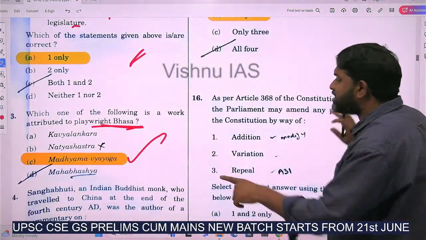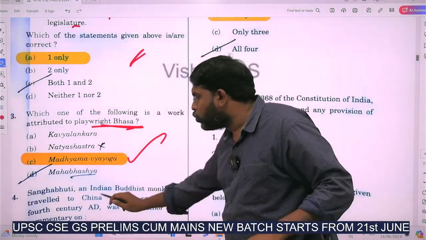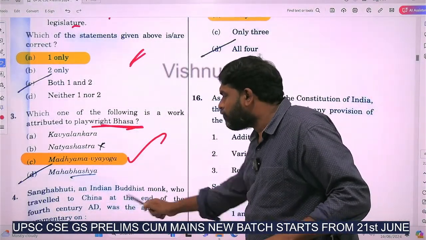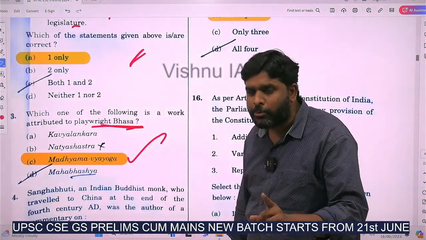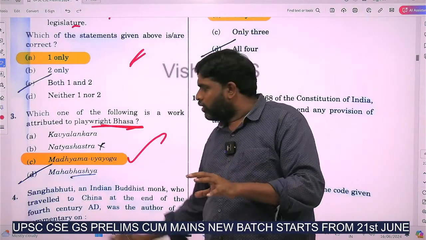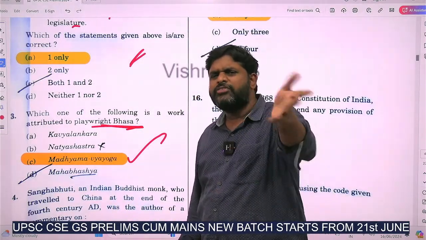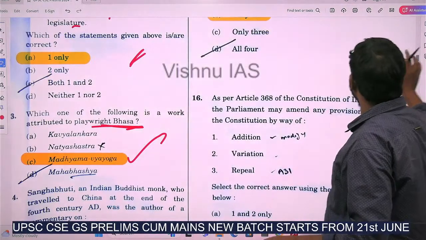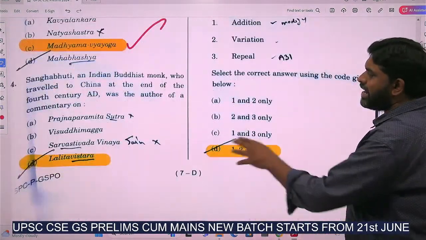Next, Sanghabhuti, an Indian Buddhist monk who travelled to China at the end of the 4th century AD, was the author of a commentary. If you see the internet also, Sanghabhuti has been shown with different names. The answer is Lalita Vistara.